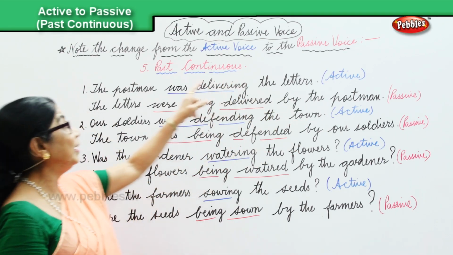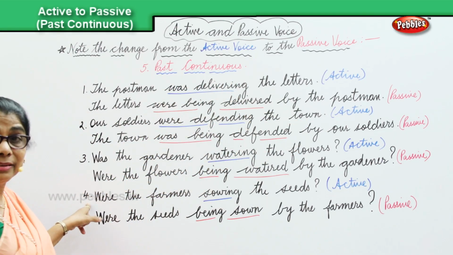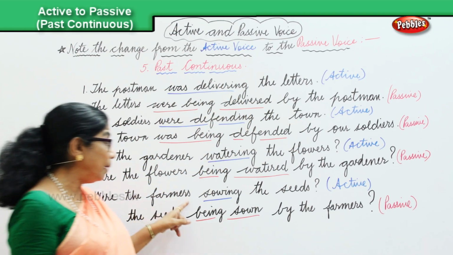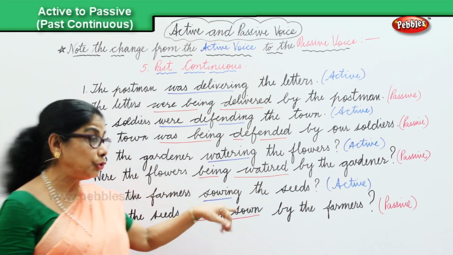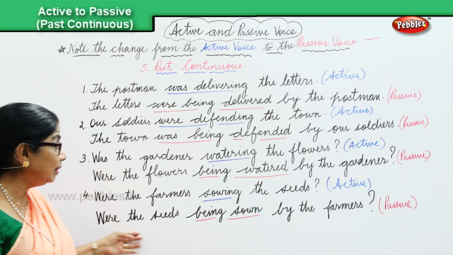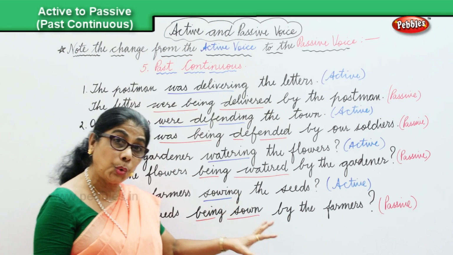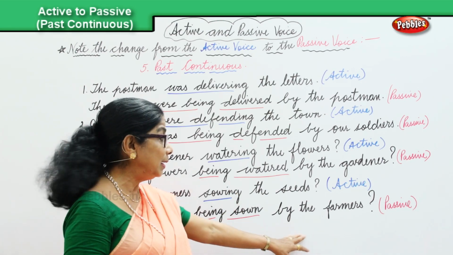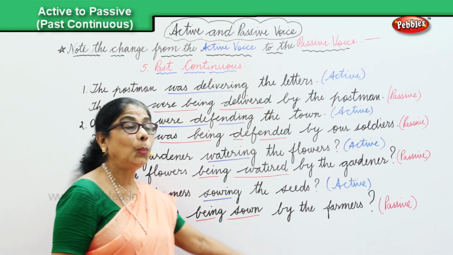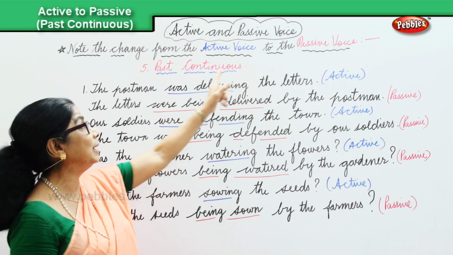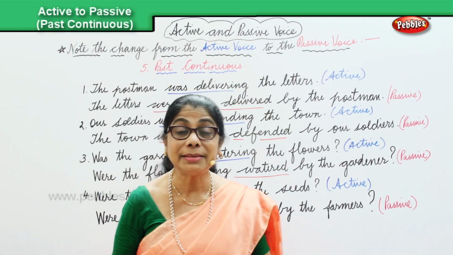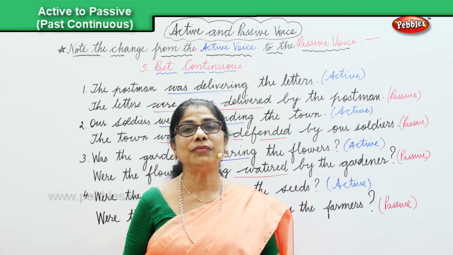Passive voice. And finally, the last sentence, were the farmers sowing the seeds? Active. When you change over, were the seeds being sown by the farmers? That's the passive. So we learned the changeover of the active into the passive in past continuous in each of these sentences.